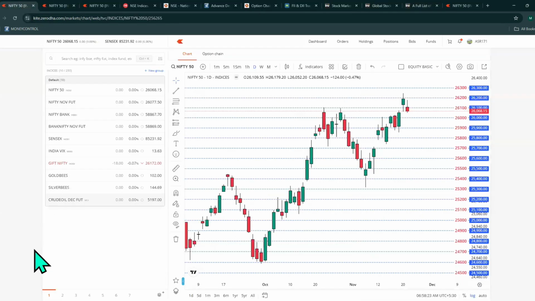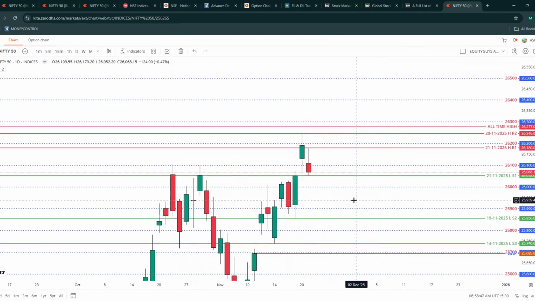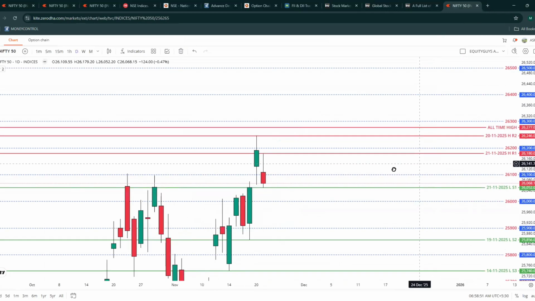Now let's go to GIFT Nifty. GIFT Nifty is at 26,172 currently. Compare these numbers with the Nifty November future, which is running at 26,077. GIFT Nifty is indicating about 100 points positive. Based on that, we will see how a gap up or gap down is possible, along with support and resistance. Let's plan for the day.